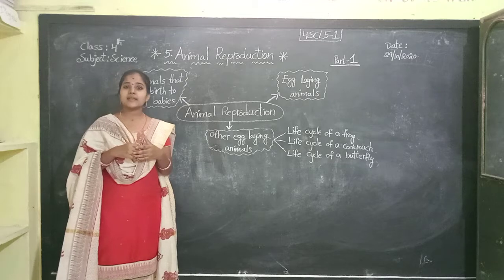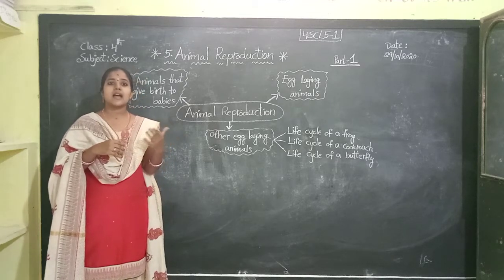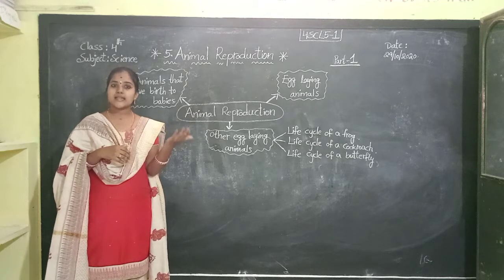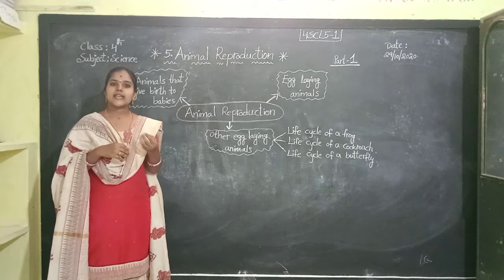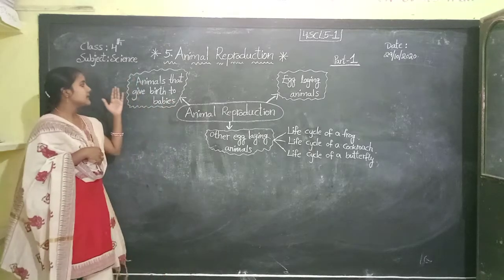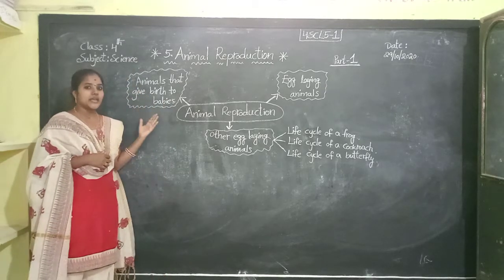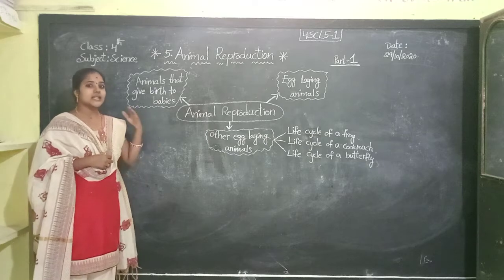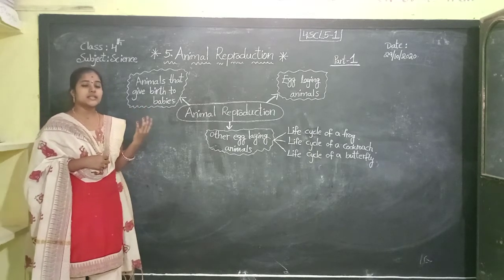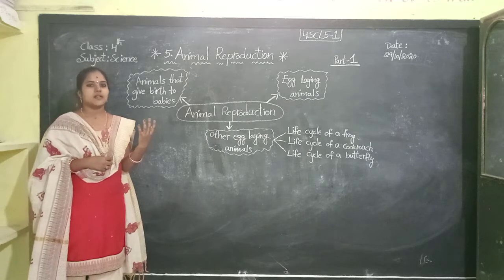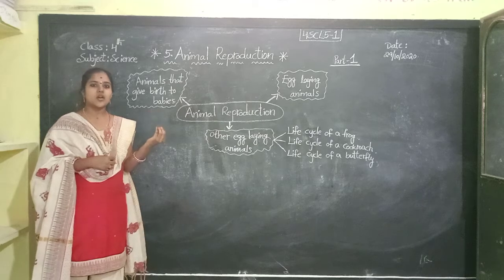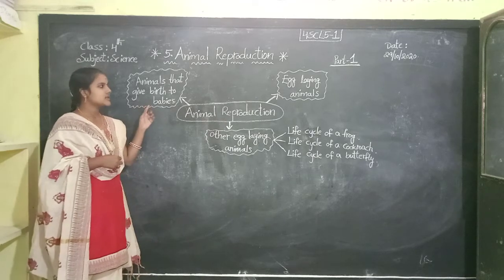Here, the female animal, the mother, gives birth to young ones. Both mother and father take care of the young ones. Okay, children. Some of the animals that give birth to their babies produce fully developed babies. Including that, human beings are also mammals. Okay, this is completed.